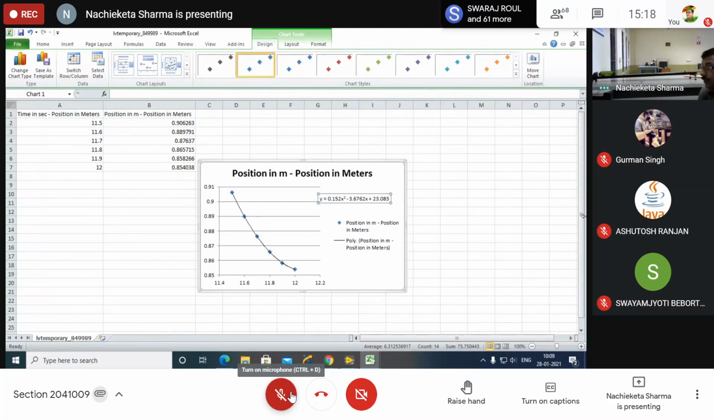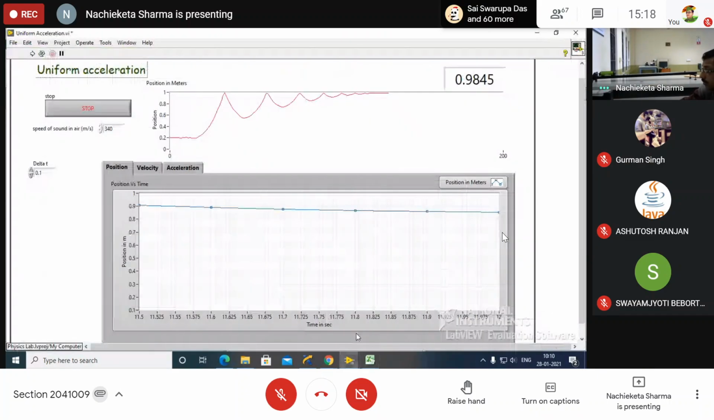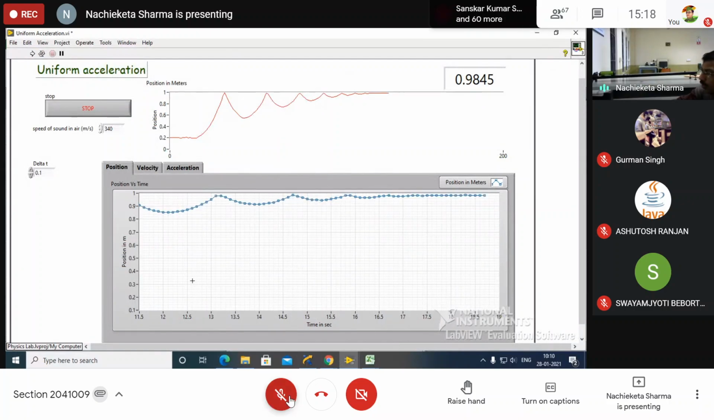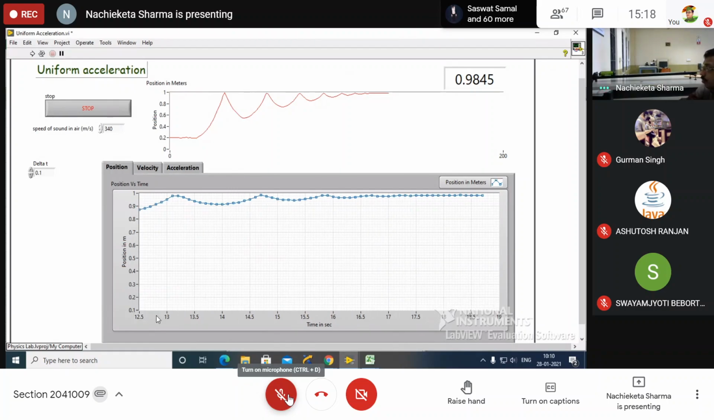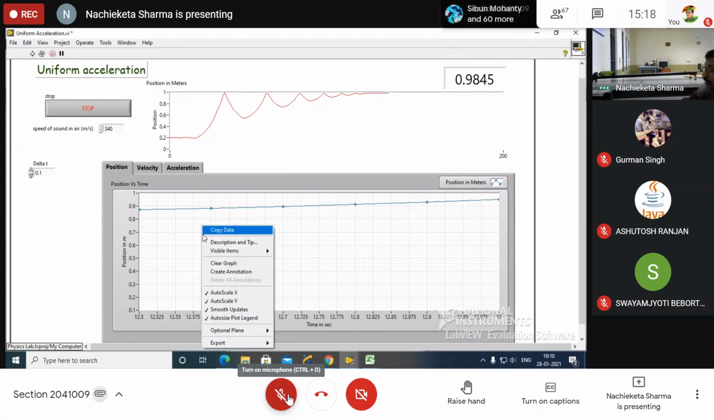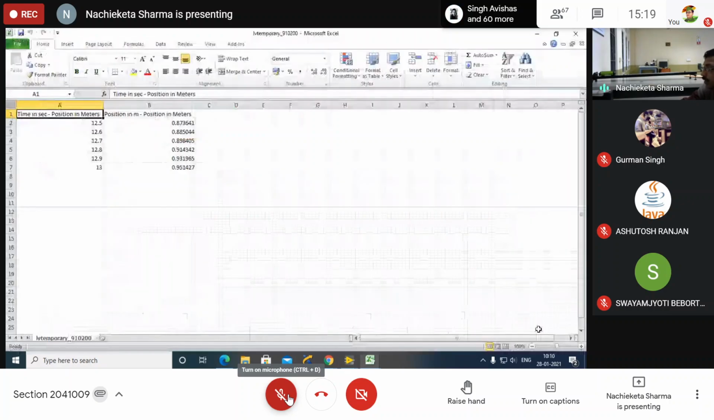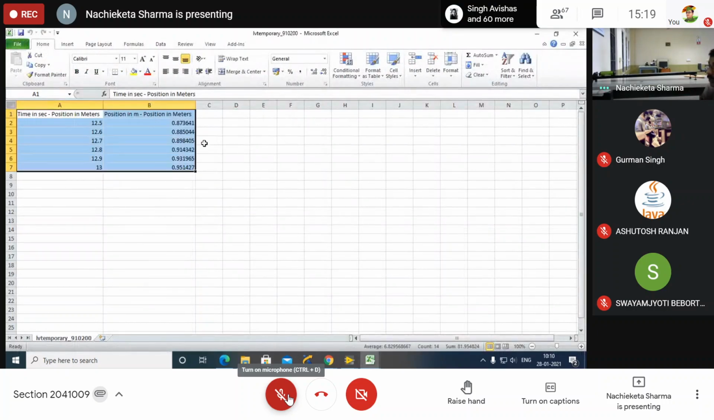Have you taken this screenshot or not? Yes. Then we are going to find out the downward acceleration. For downward acceleration, we have to choose 12.5 to 13. Yes or no? Yes. We have to choose 12.5 to 13. Same way, export it to Excel, and from this Excel, you write down this data, please.